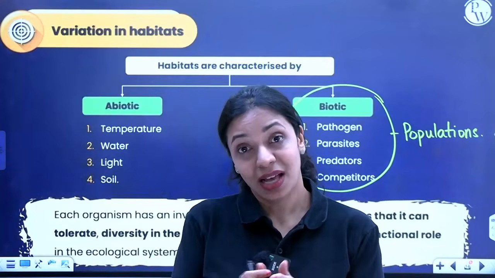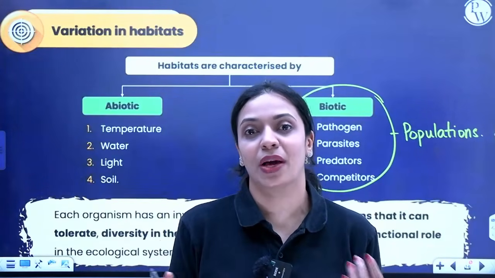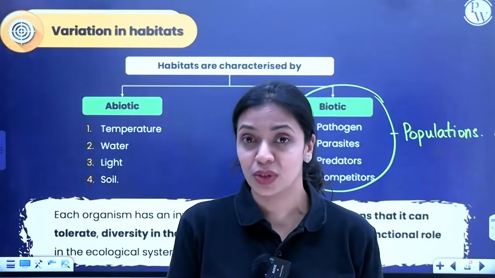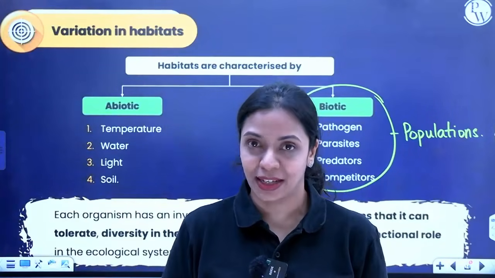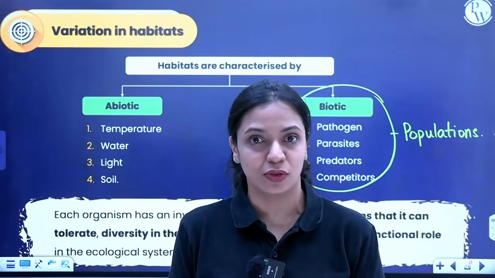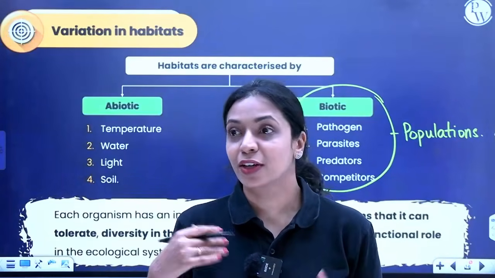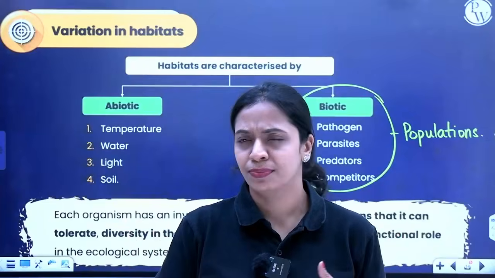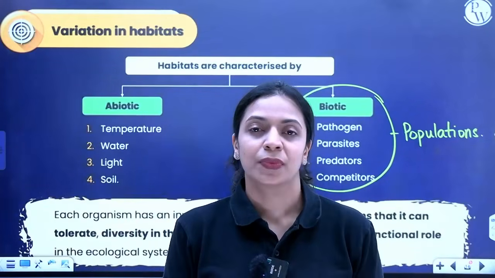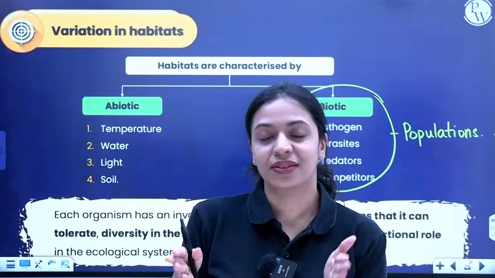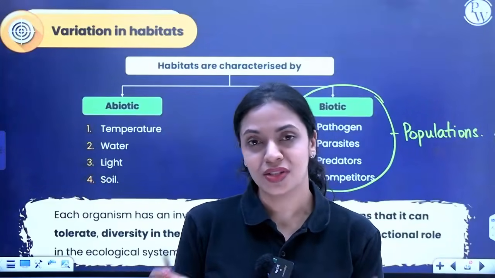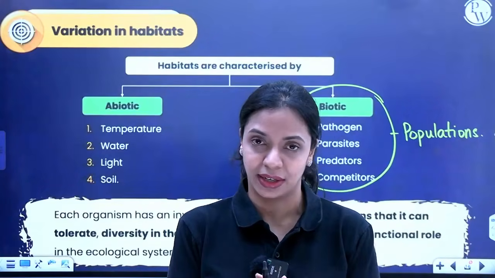Different organisms have different ranges of environmental conditions that it can tolerate. I'm giving you the example of temperature, but it could be salinity in case of aquatic organisms. It could be pH in case of plant, soil pH. It could be pressure of air, whatever, or pressure of water for aquatic animals. So there is a fixed range of environmental conditions that each individual organism can tolerate.